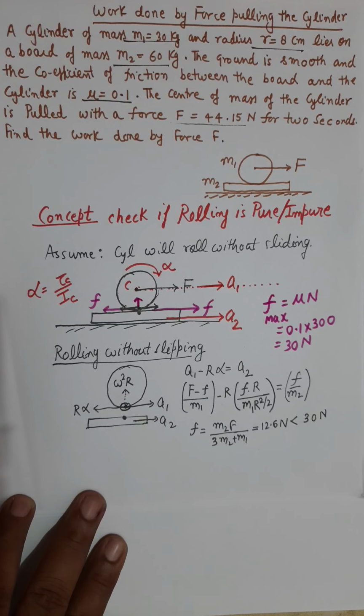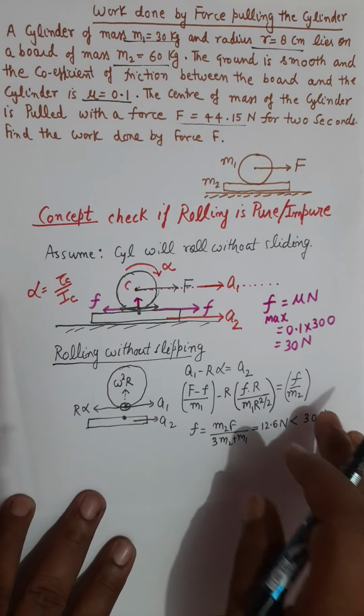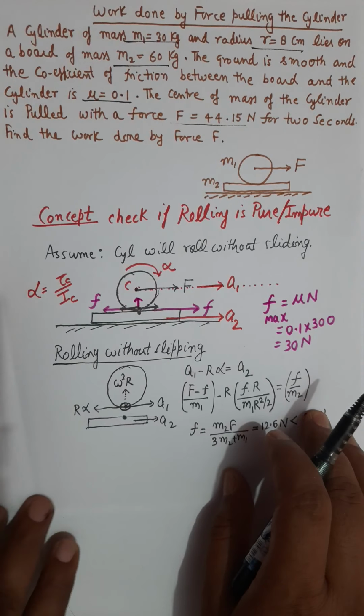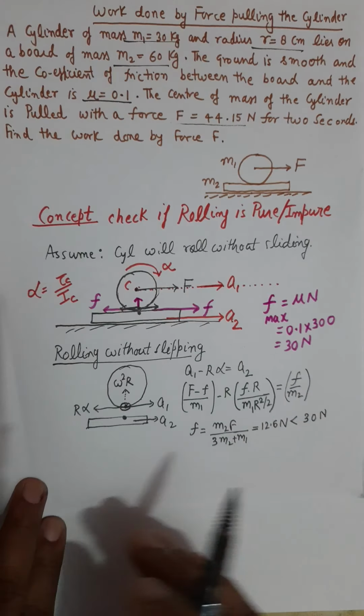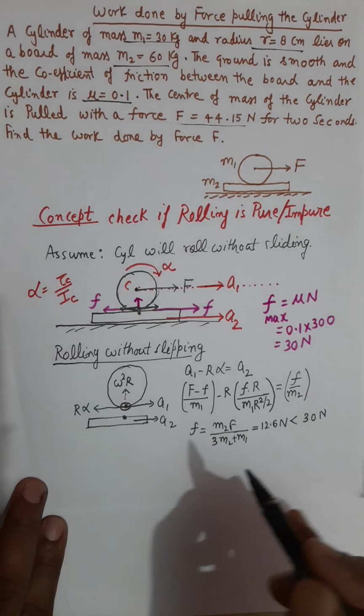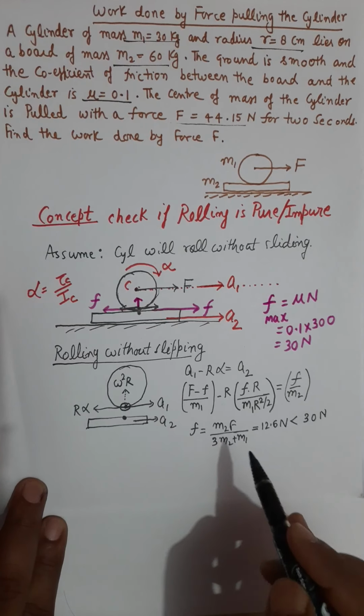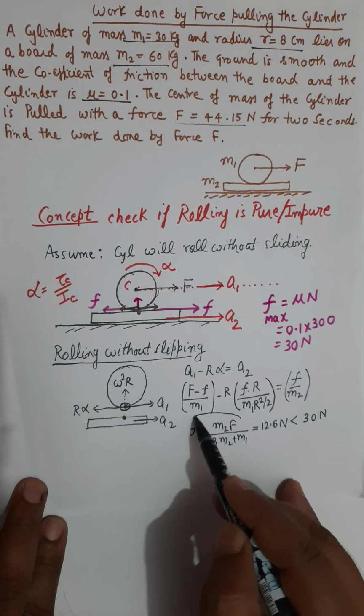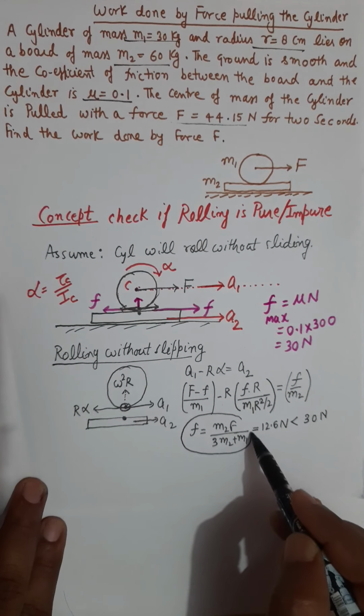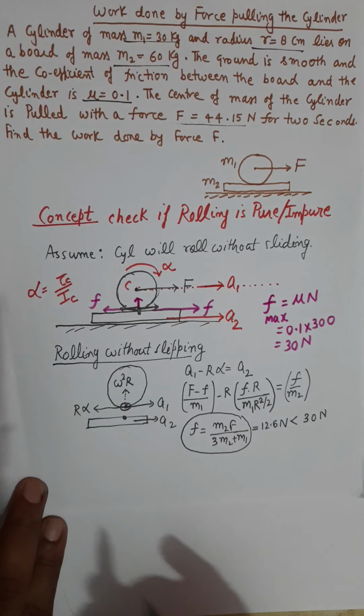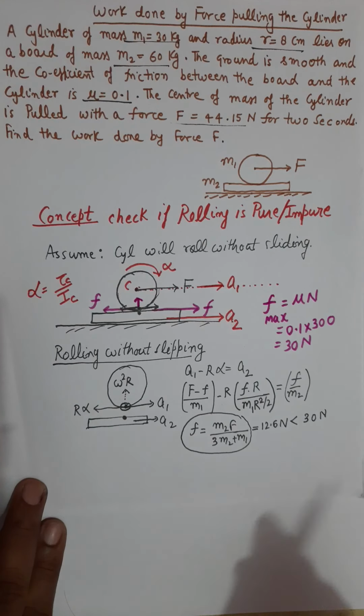We assumed the correct thing, that yes, the cylinder will roll without slipping. Now, if this cylinder will roll without slipping, you will consider the friction force equal to this value.